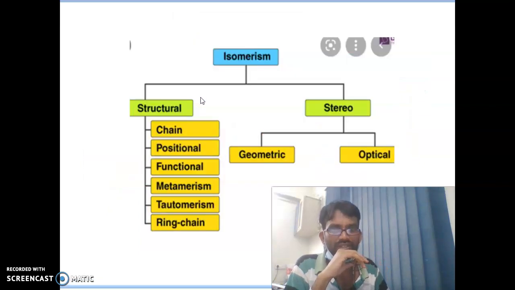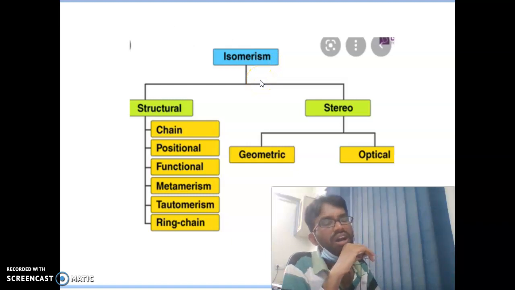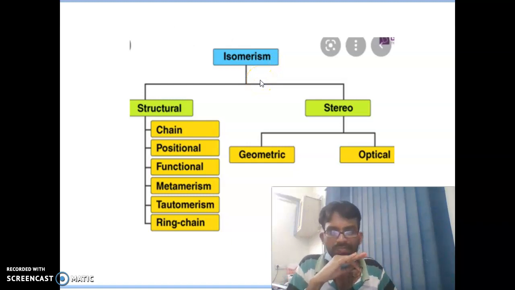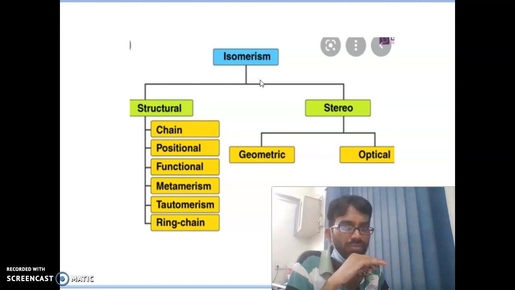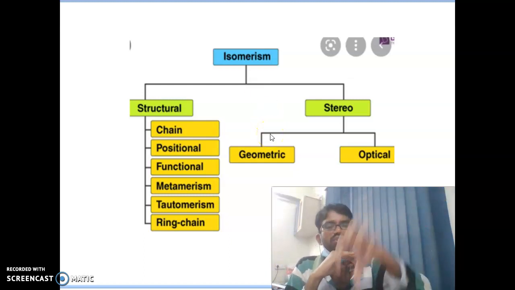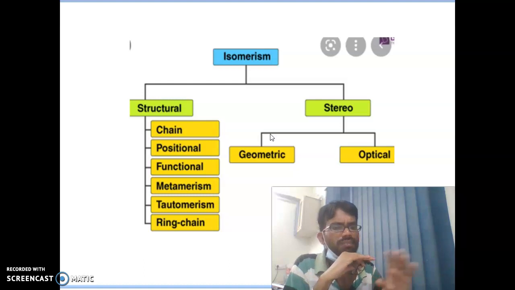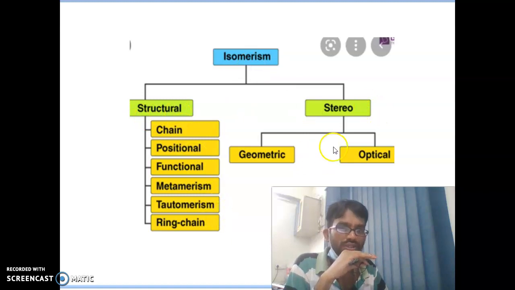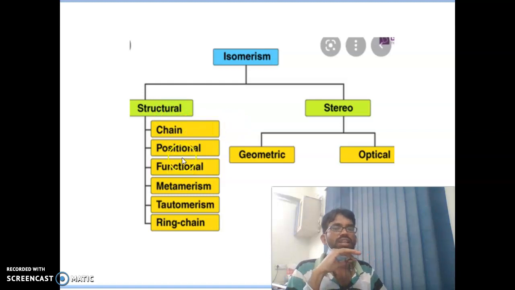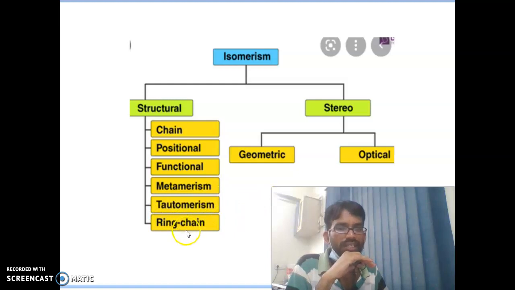or present in that scheme of reaction. In organic chemistry, isomers are one of the most important topics. You can see the flow chart of isomers. Isomers have the same molecular formula but different structures. Isomers are again of two types, structural isomers and stereoisomers. Structural isomers have further parts: chain isomers, positional isomers, functional isomers, metamerism and tautomerism, and ring-chain isomers. Stereoisomers are of two types, geometrical and optical.